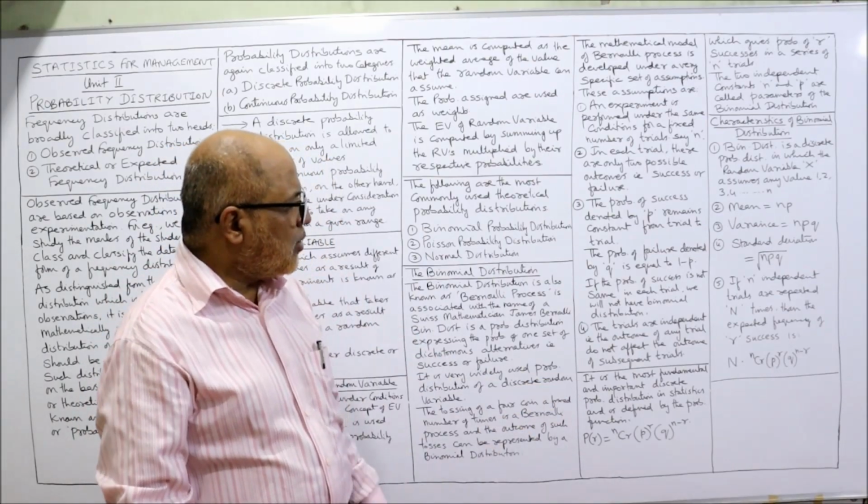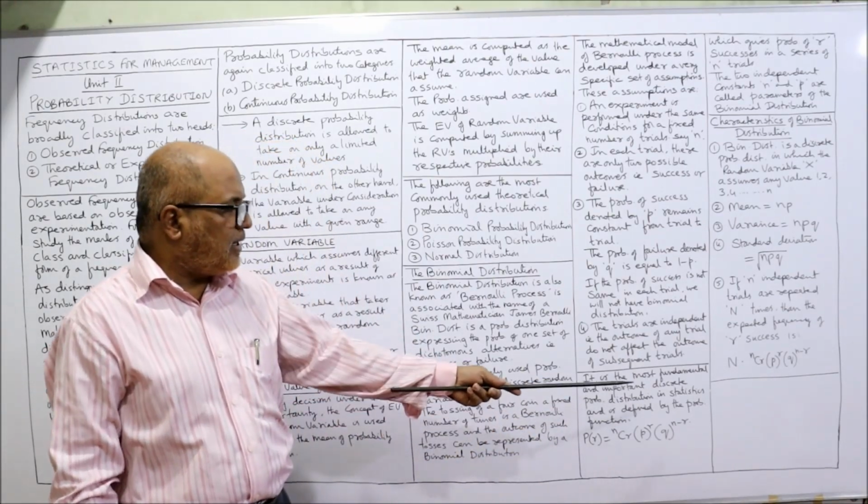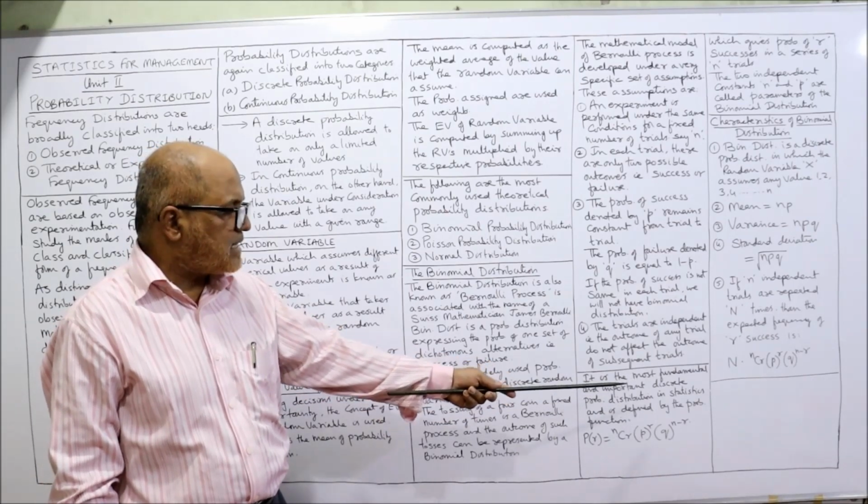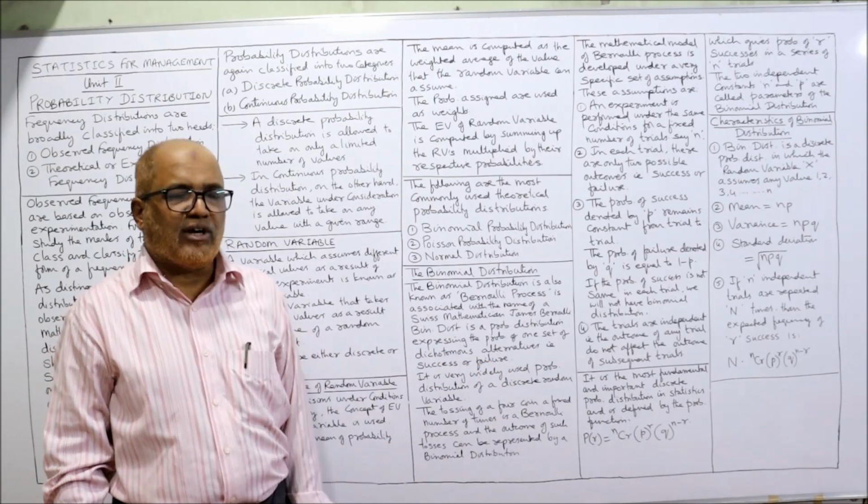Now, it is the most fundamental and important discrete probability distribution in statistics and is defined by the probability function.